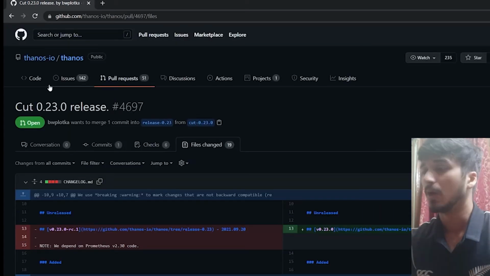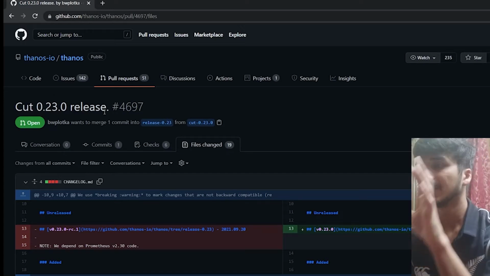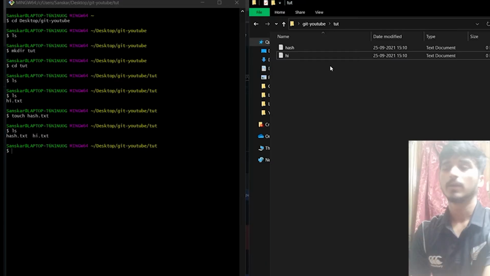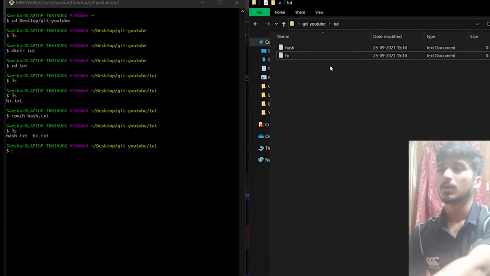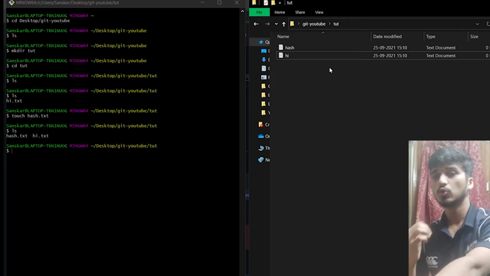Okay, this is a GitHub repository. The main idea of coming here was to show you what a GitHub repository is. So now we made two files here. But what did I say in the beginning? I said that the use of Git is to keep track of the changes you are making.